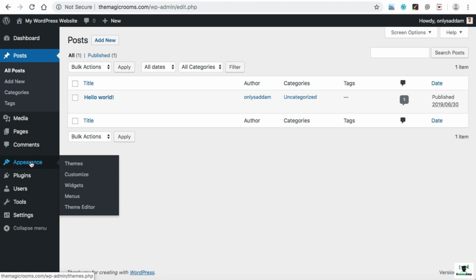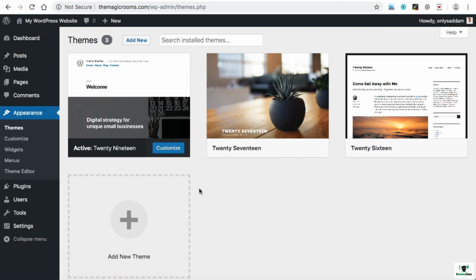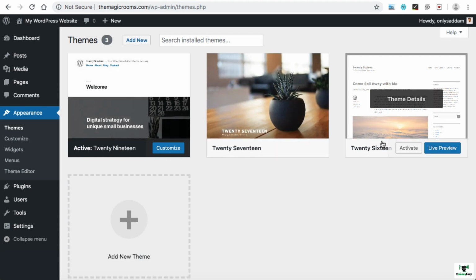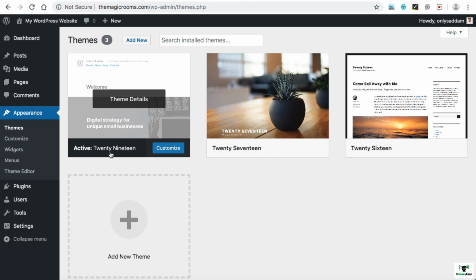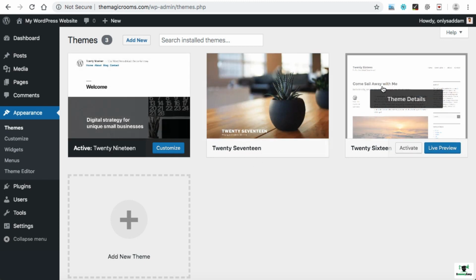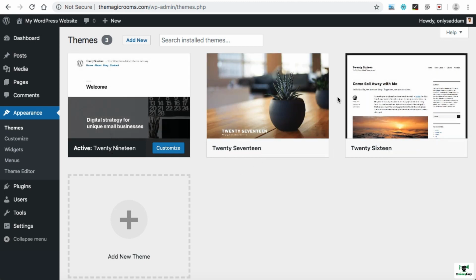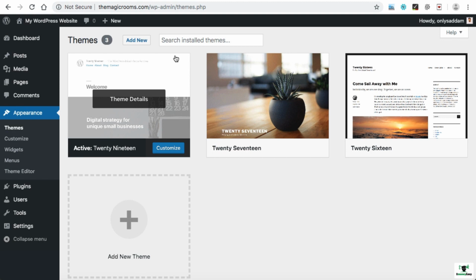Let's go ahead and change the theme of your website. Under Appearance we have Themes. Just click on it. This is the themes page. Here we have 3 themes available: Twenty Nineteen, Twenty Seventeen and Twenty Sixteen, in which Twenty Nineteen is the currently active theme. The other 2 themes are just installed, but they are not active. Remember, at a time you can install more than 1 theme into WordPress, but only 1 theme can be activated at one time.